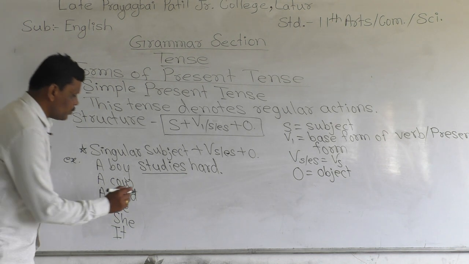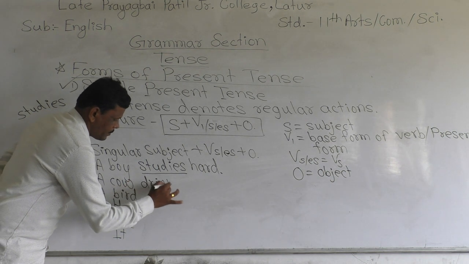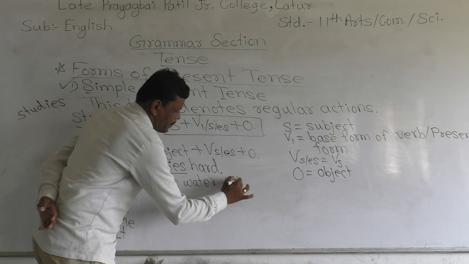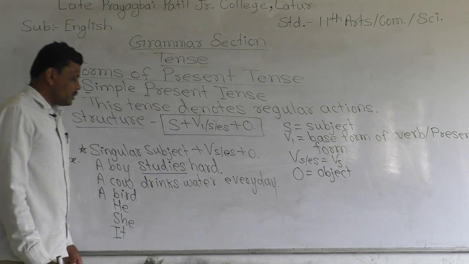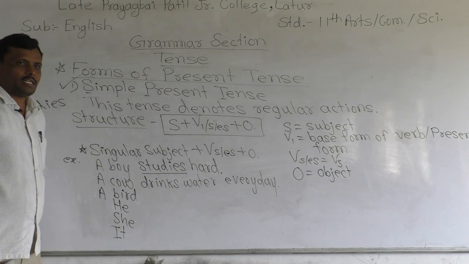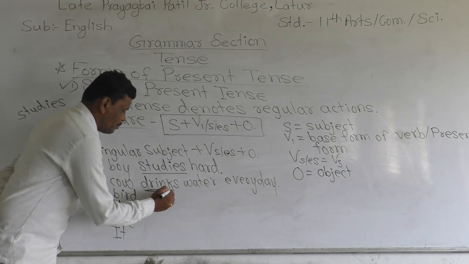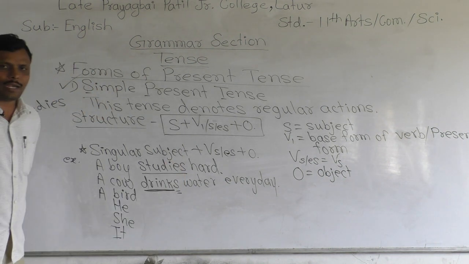Next, a cow drinks water every day. Okay, a cow drinks water. A cow is the subject in this sentence. Drink is the base form of the verb, and s is added.